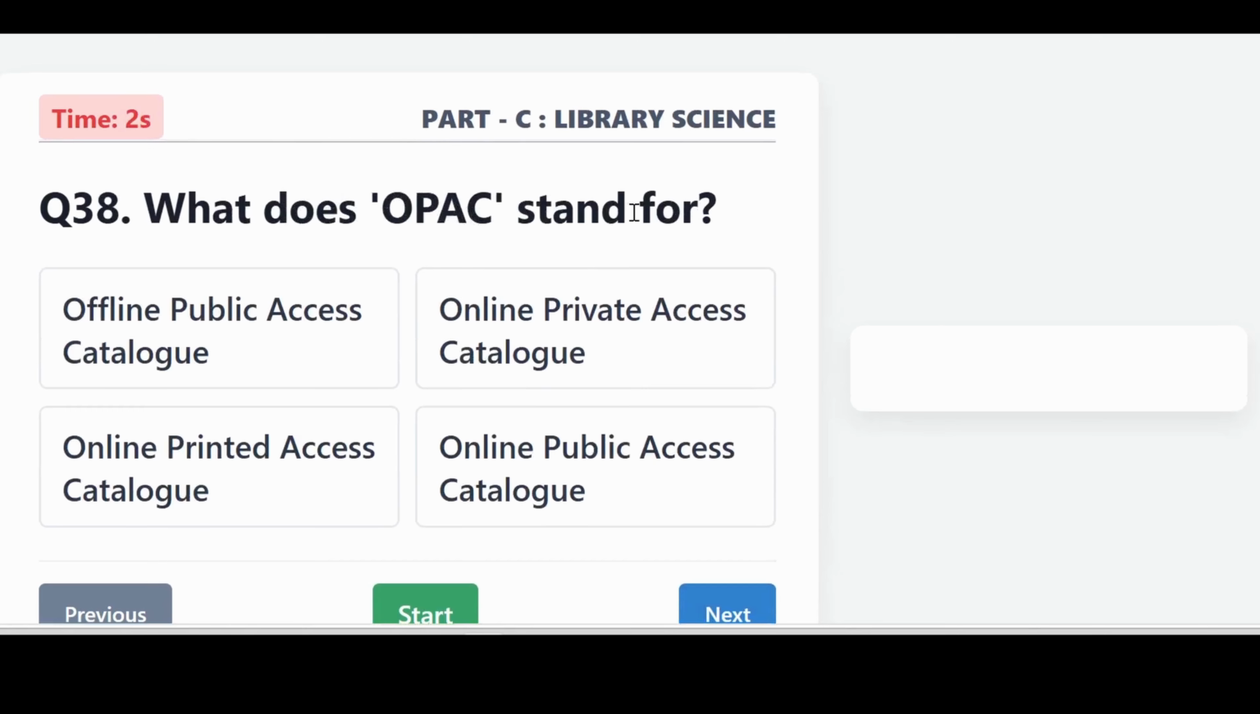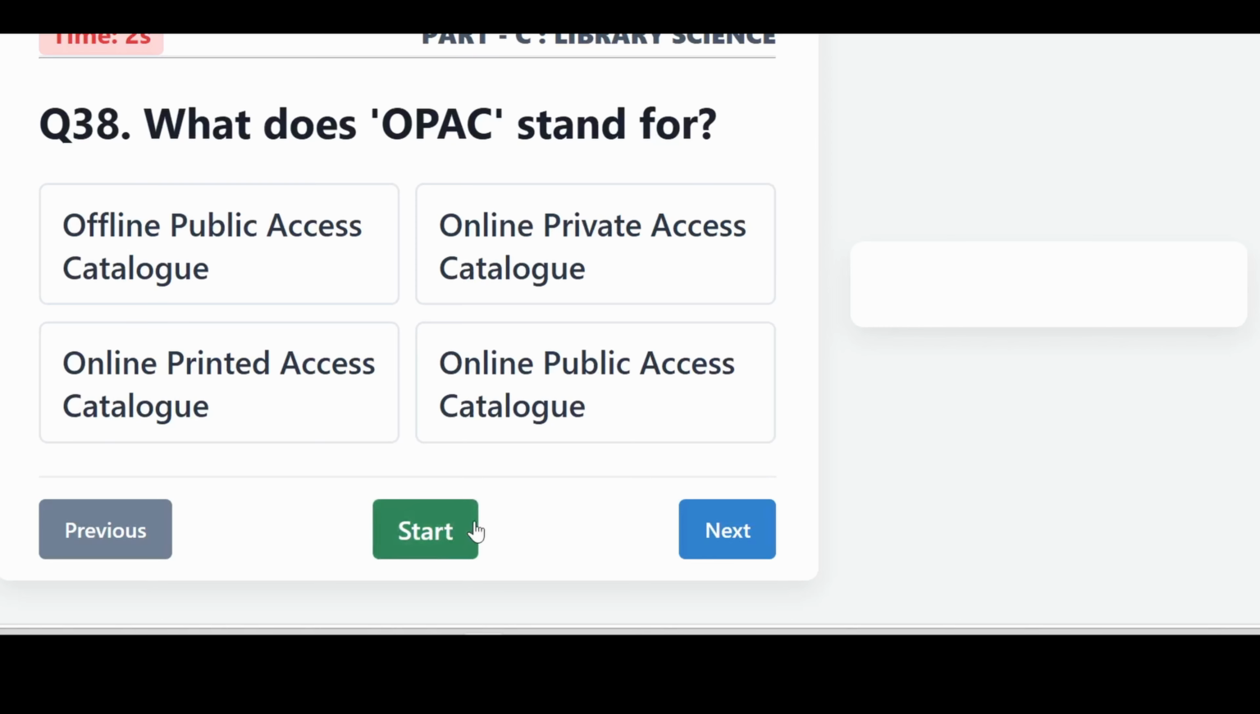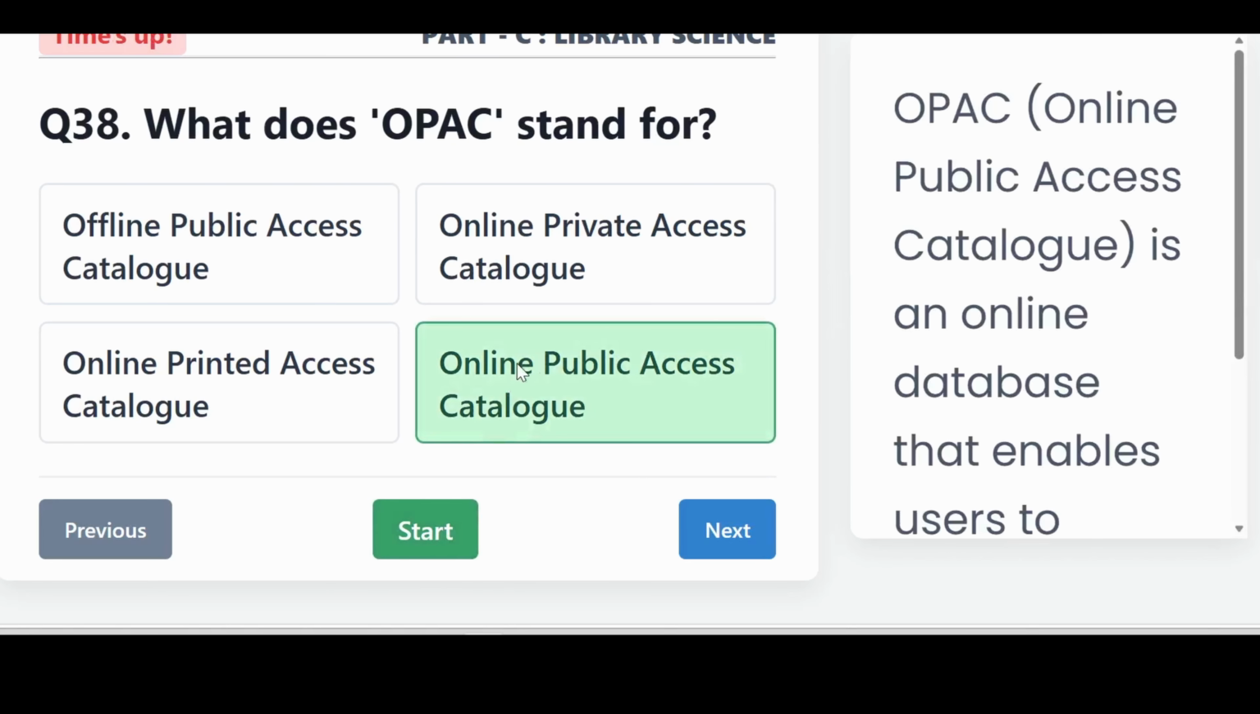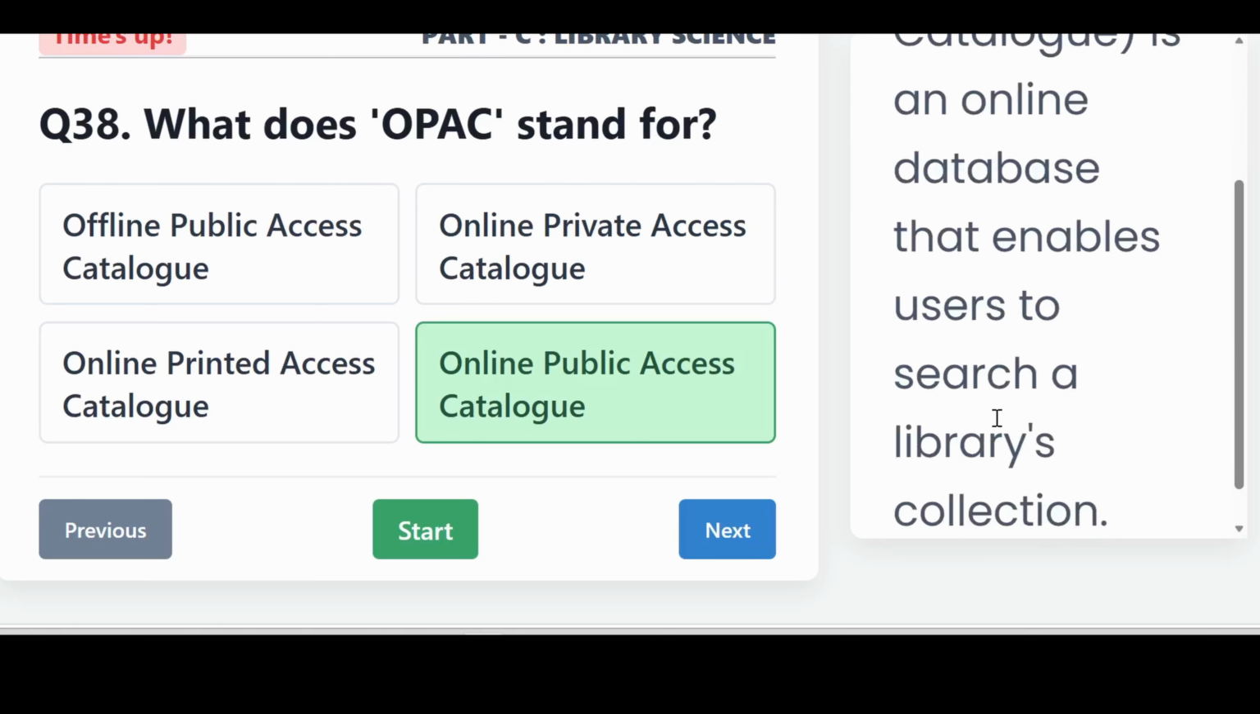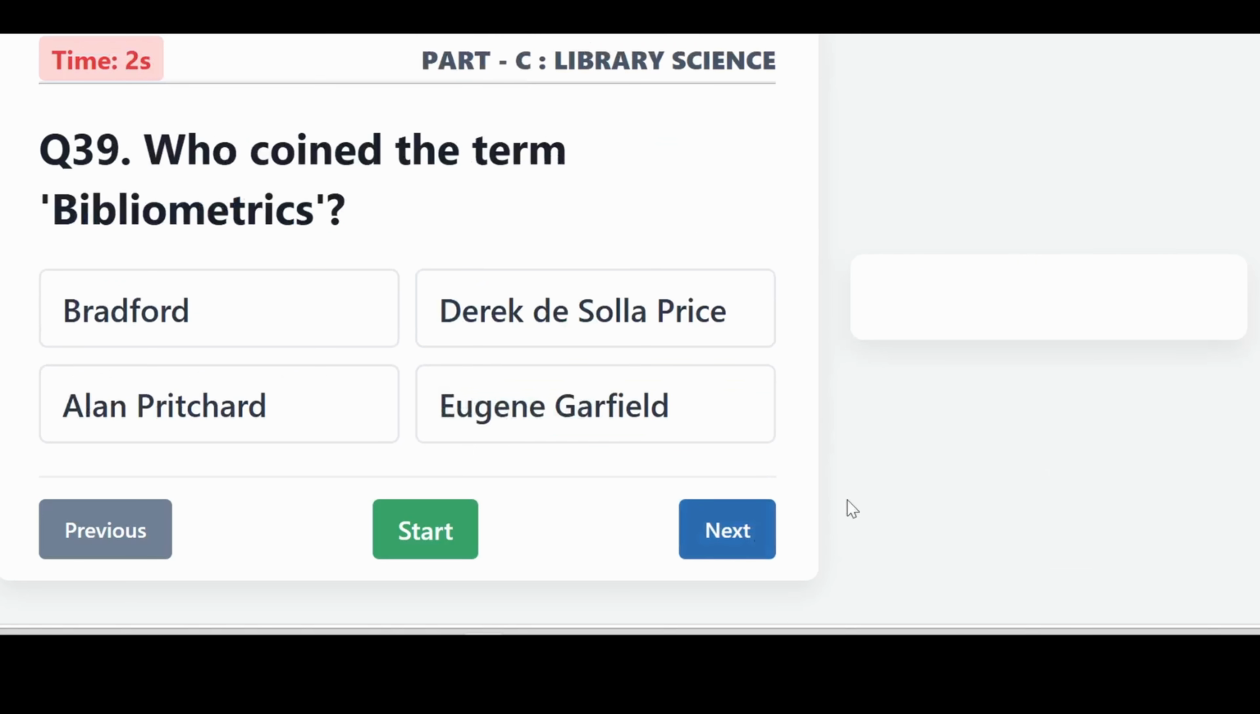What does OPAC stand for? It is Online Public Access Catalog. OPAC, Online Public Access Catalog, is an online database that enables users to search a library collection.